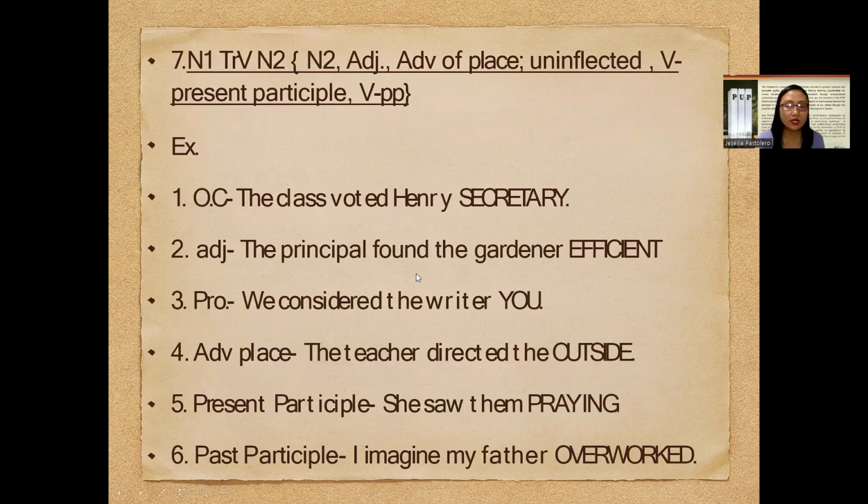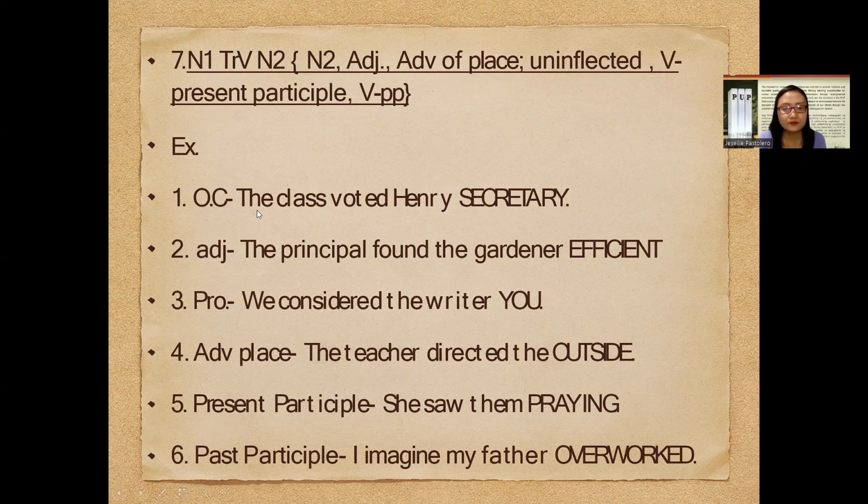Now we have a quite longer type of formula, in the presence of N sub 1 plus transitive verb plus N sub 2. Take note that your N sub 2 may still function as N sub 2. It can also be an adjective. It can be an adverb of place. It can be an uninflected word, a verb in the present participle, or a verb in the past participle. To understand this formula further, let us examine the following sentences.